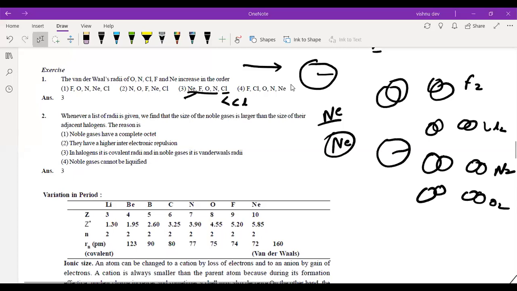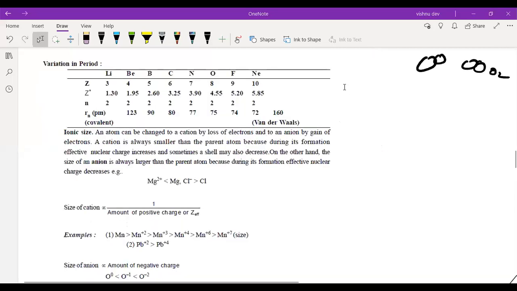So this is something that we have already studied: in a period from left to right, it decreases. See the values also, the values are given. This is your Z for second period elements. See, the value of Z is 3, 4, 5, 6, obviously because it's your atomic number.